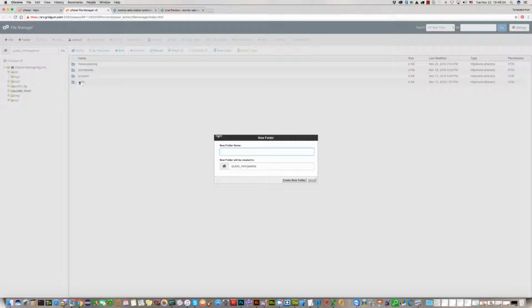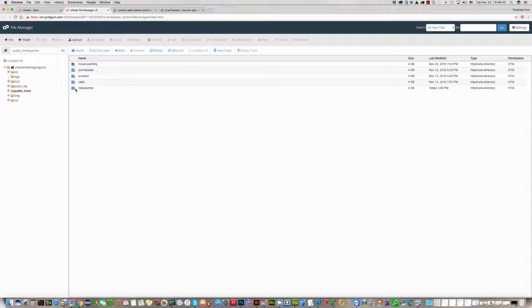As we already have radio, we should name it, for example, Radio Joomla. Radio Joomla folder has been created successfully.